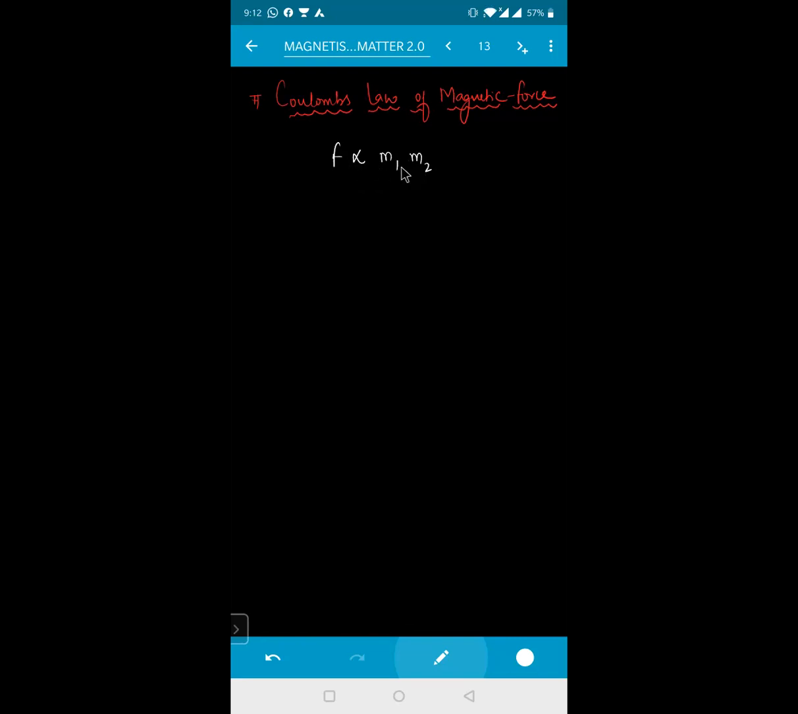The force of attraction or repulsion is directly proportional to what, beta? The product of their pole strengths. And this magnetic force is inversely proportional to the square of the distance between them, that is R square. Combining these two relations, we write F is proportional to M1 M2 divided by R square. Removing the proportionality sign, we get F equals some constant K into M1 into M2 divided by R square.